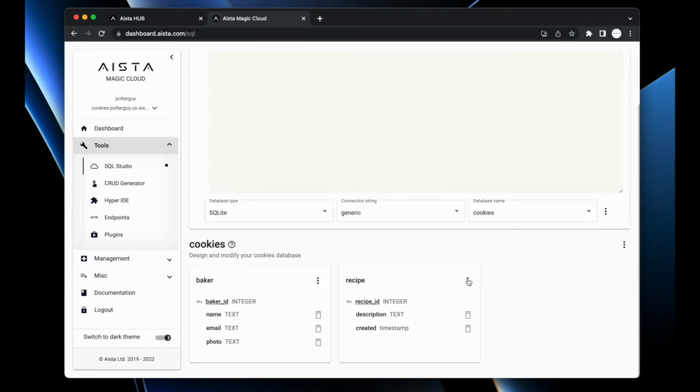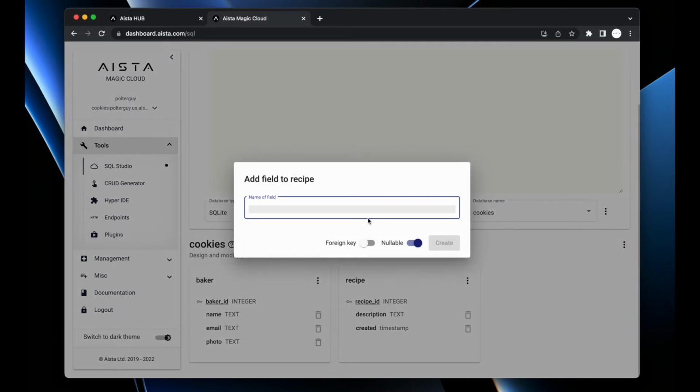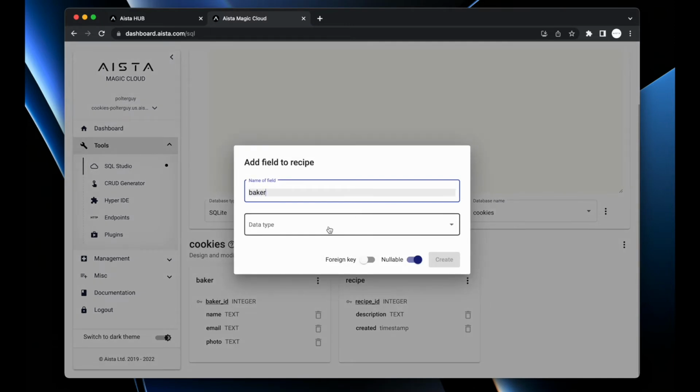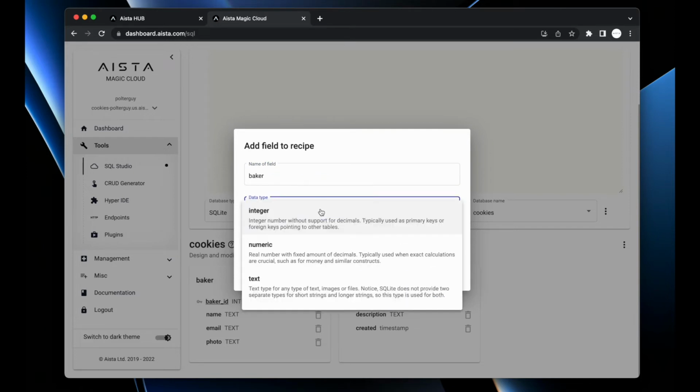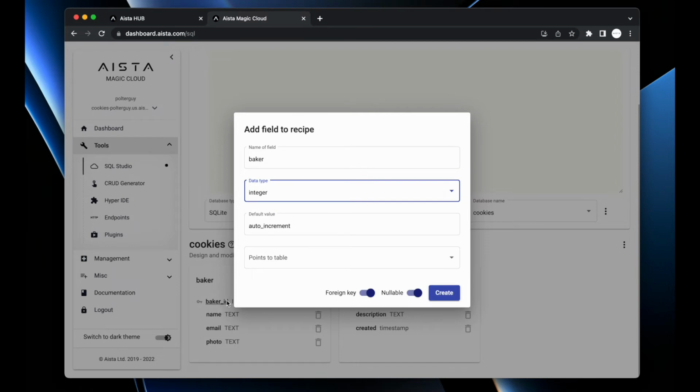The way I do that is to create a fourth field in my recipe table. Choose add field here, then I'm going to choose baker here, which is the same name as my table. Then I'm going to click this foreign key thing, and I'm asked for data type, and I want the data type to be the same as my baker ID data type here, being an integer.